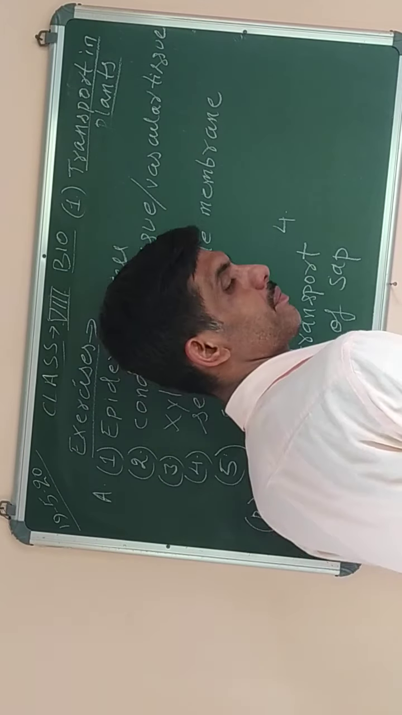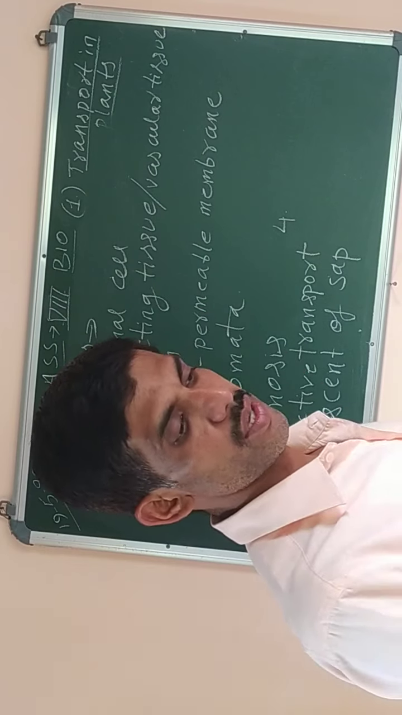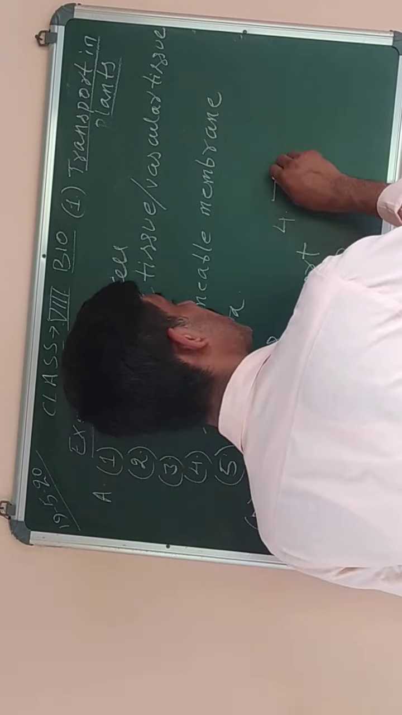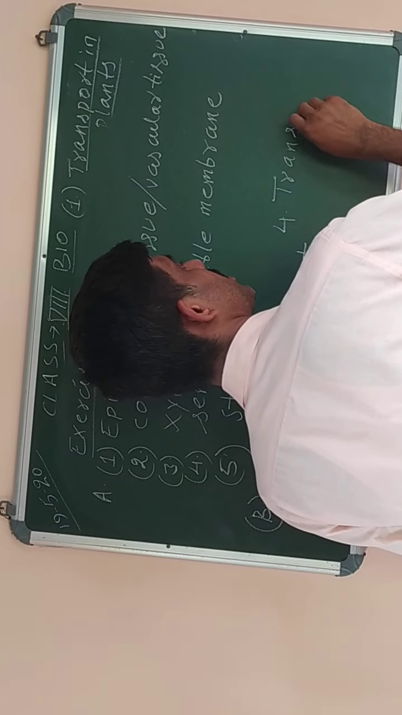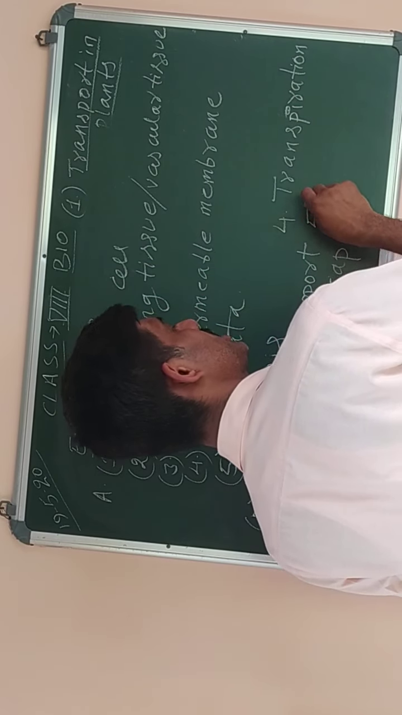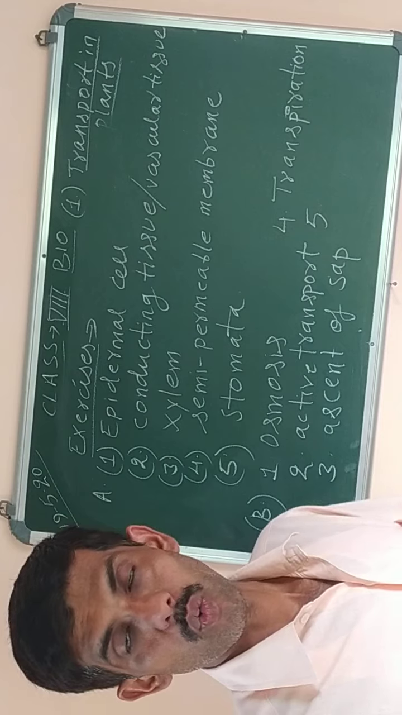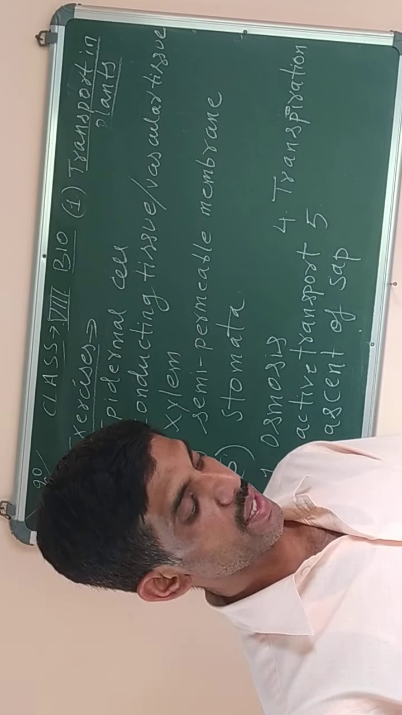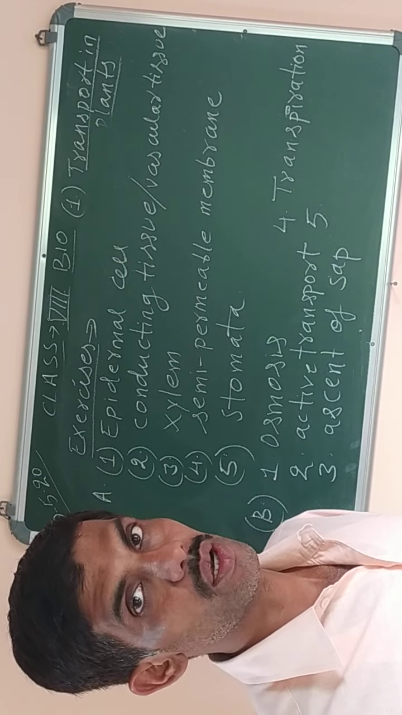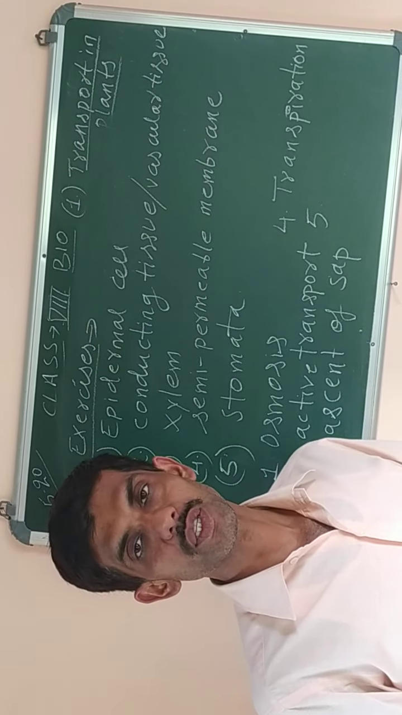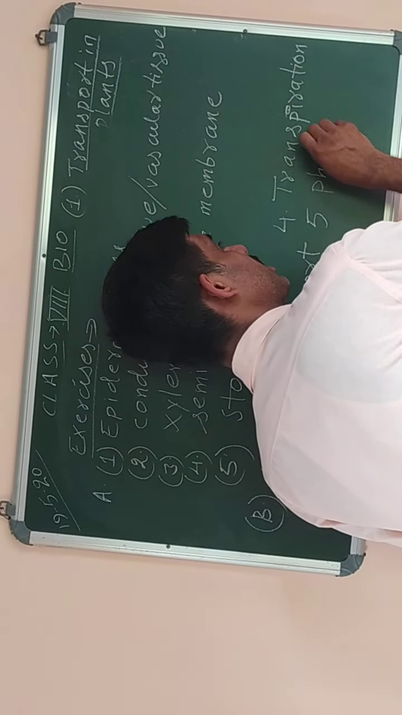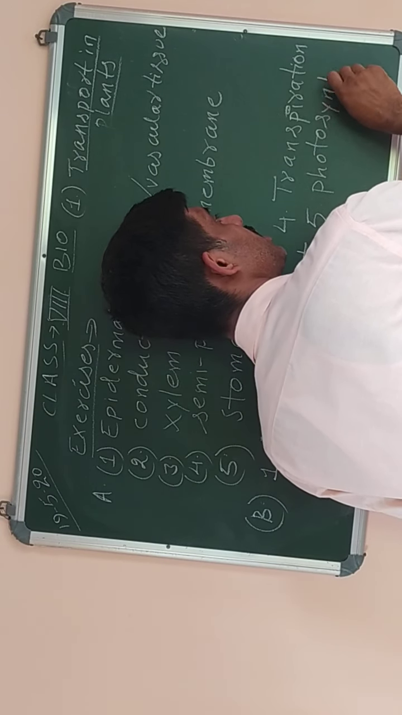Then the fourth question is the process of loss of water as vapor from the aerial parts of the plant. This process is called transpiration. The definition of transpiration is loss of water in the form of water vapor from the aerial parts of the plant. And the last question is the process by which food is made in the leaves. You have studied in lower classes also that green plants make their food by a process called photosynthesis.